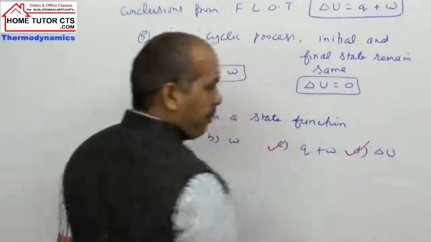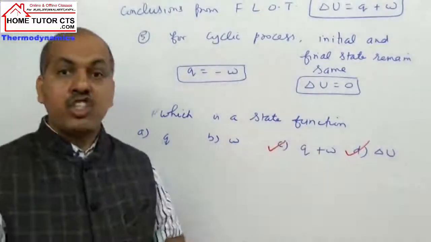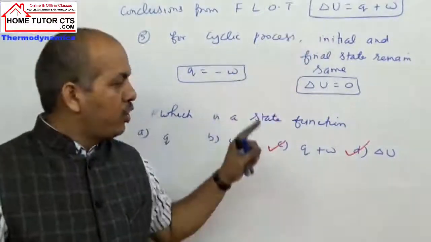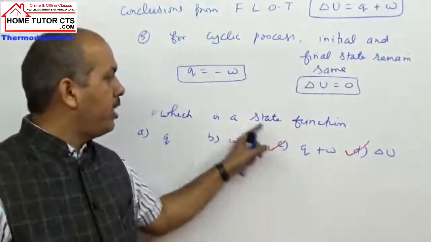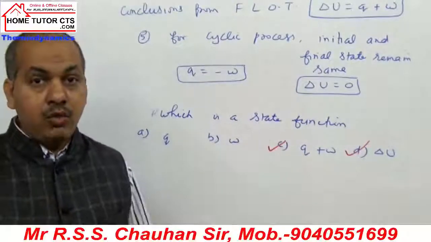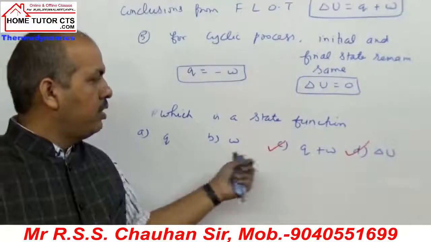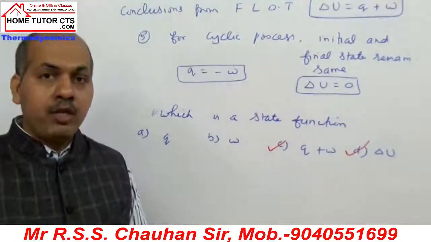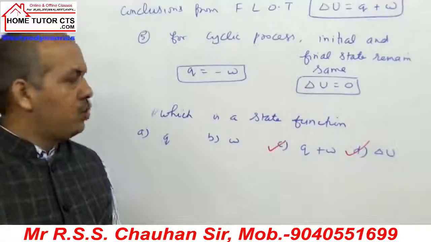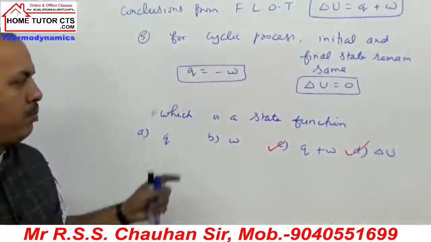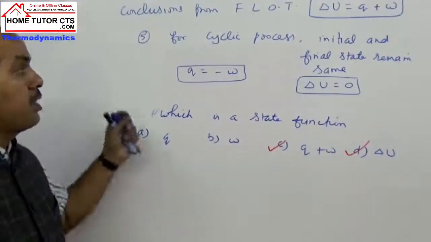So you can see from the given expression that Q or work separately are not state functions, but Q plus work is equal to delta U, the change in internal energy. So options C and D are the same, and both are examples of state functions. But only Q or only work is not a state function. Already explained, the work done or heat change depends on the path followed as well as the initial and final states. So Q or work separately are not state functions, but U is. Those are some conclusions from the first law of thermodynamics.